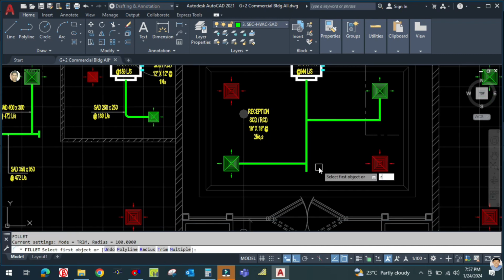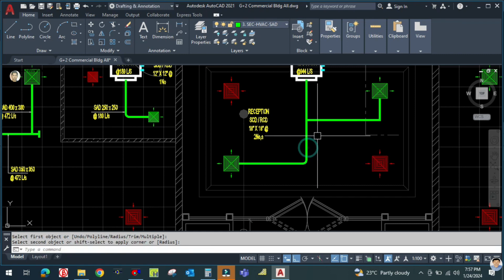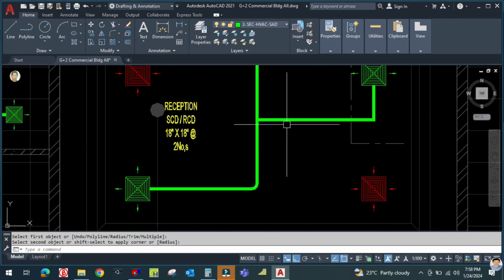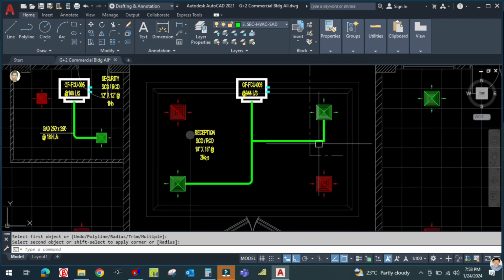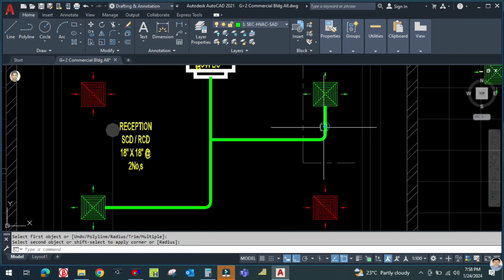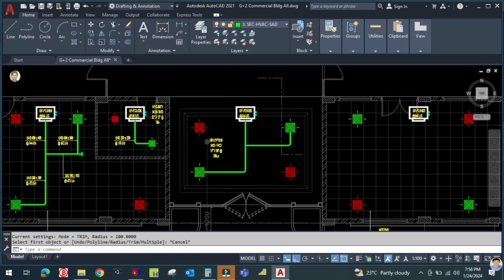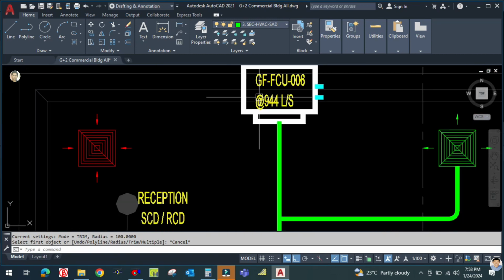And use the fillet command just to fillet this, just to convert this line to elbow, okay? So this is how it looks like. Okay, so let us start the designing.